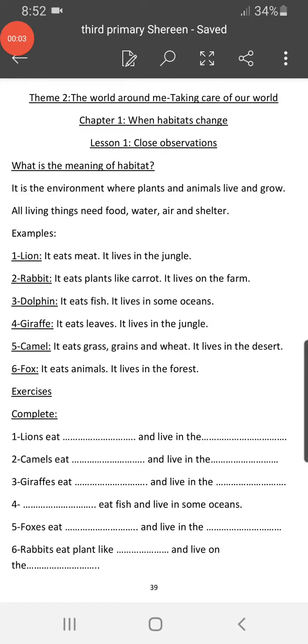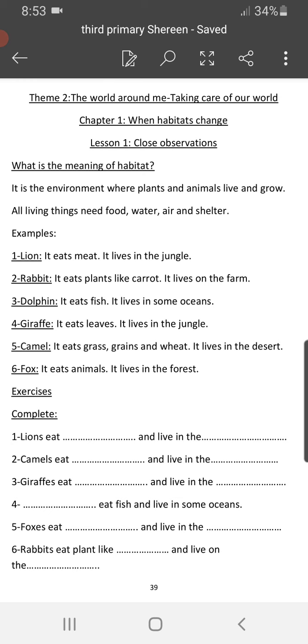Today we'll talk about a new theme, a new point of view. We'll talk about the world around me, how to take care of our world. In chapter one, in this theme, we will talk about what will happen when habitats change, and what habitats are. Okay, we will talk about this.